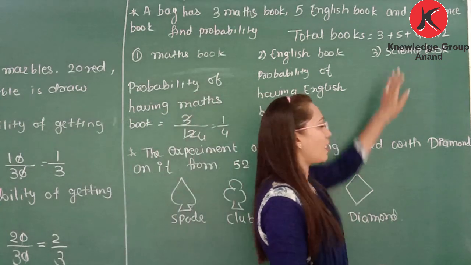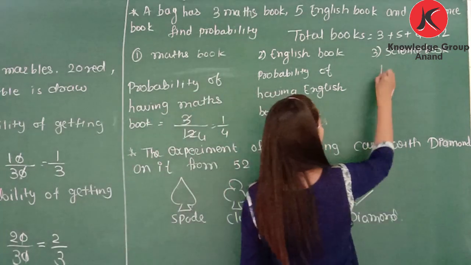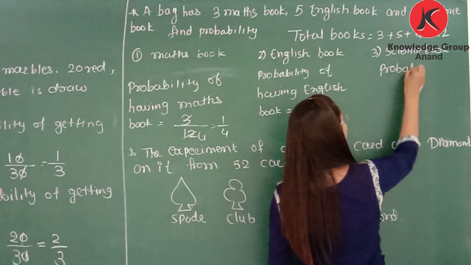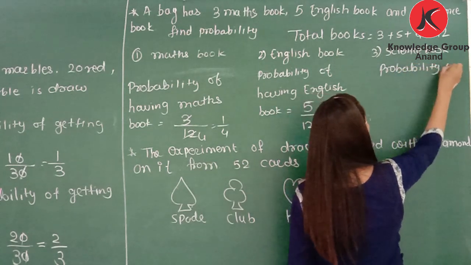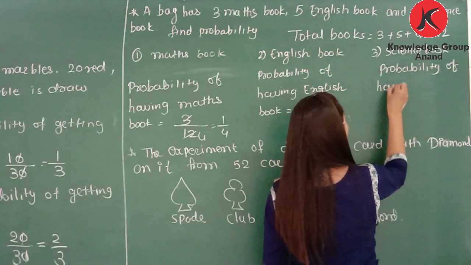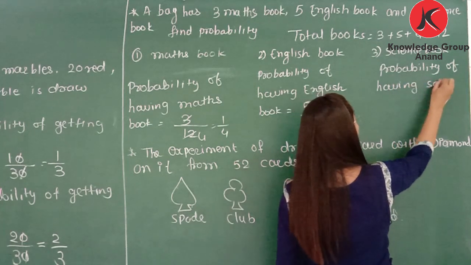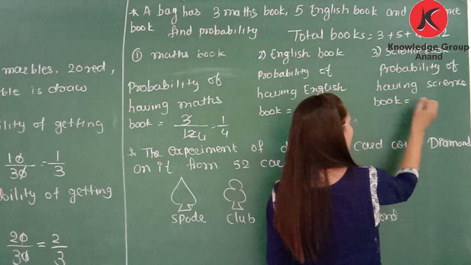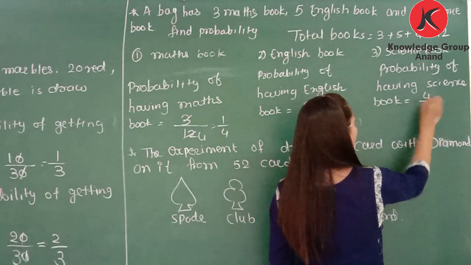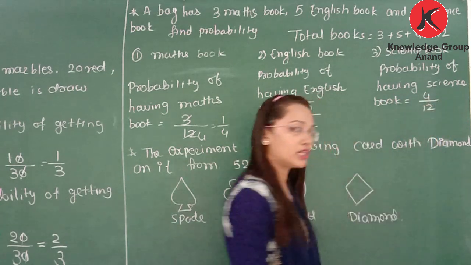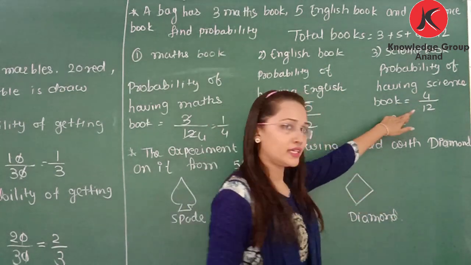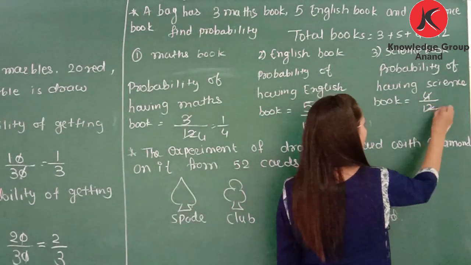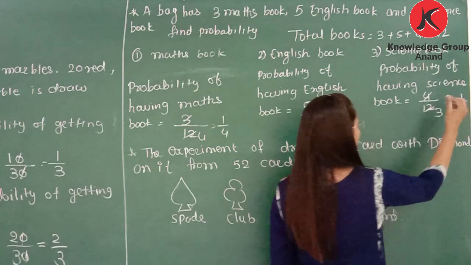Now the probability of having a science book is: total science books are 4 from 12. So it is 4 by 12. So we can cancel out the common factor. So it is 1 by 3.